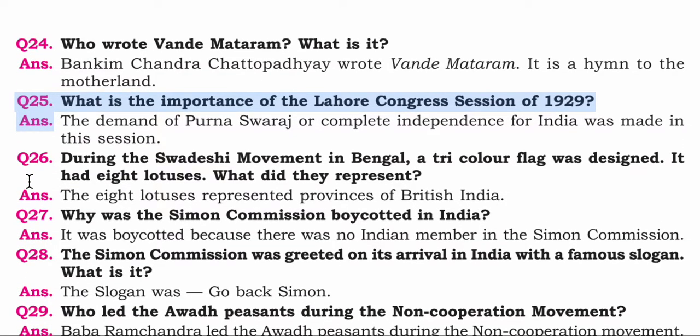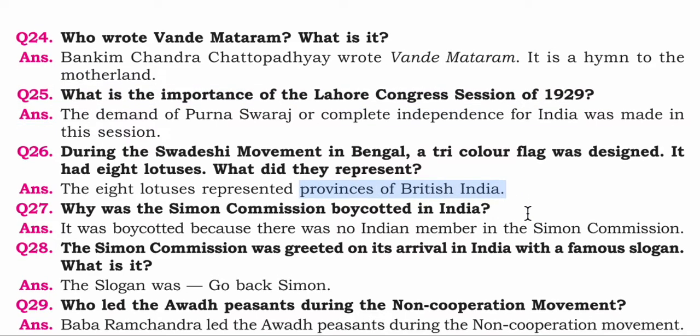Okay. During the Swadeshi movement in Bengal, a tricolor flag was designed. It had 8 lotuses. What did they represent? The 8 lotuses represented provinces of British India, that is the India under British control.